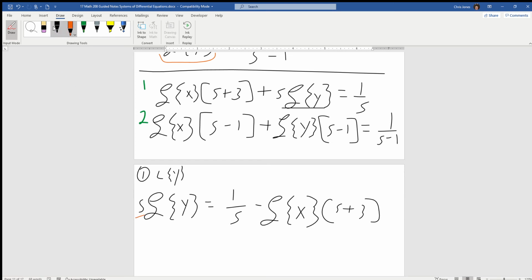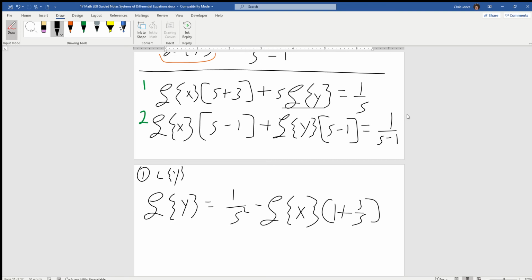Let's divide that out. If we do that, this is going to become s squared. And then over here, we get s over s and 3 over s, which is just 1 plus 3 over s. So we'll condense that a little bit.